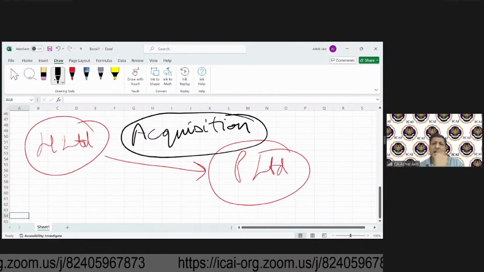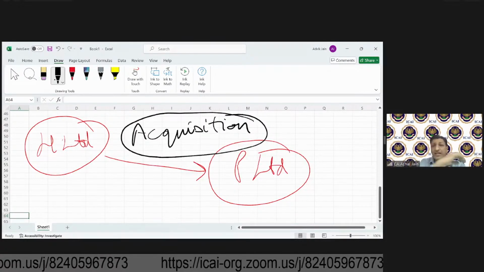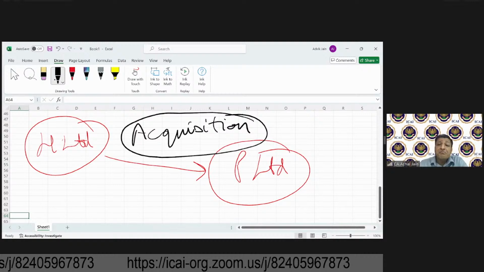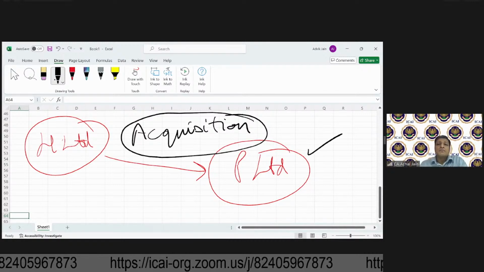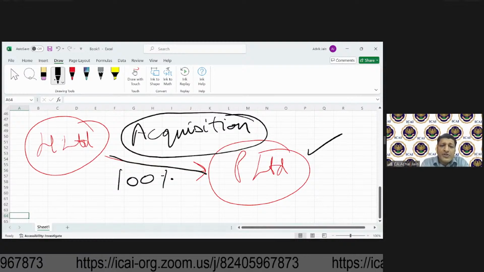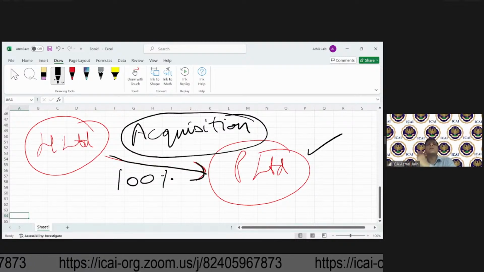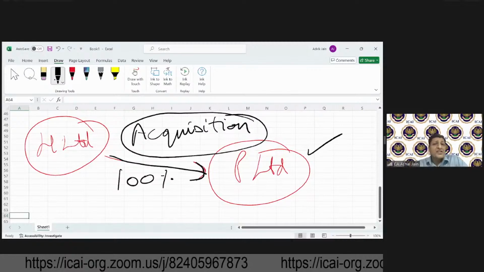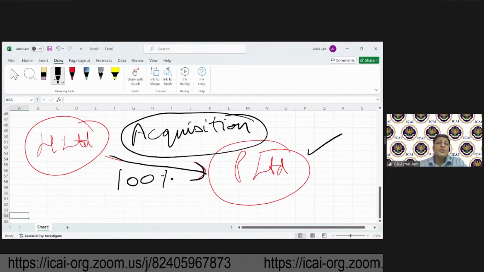I remember Harish had a question on this in the last session: sir, what will happen if P Limited continues after being acquired by H Limited? Let's suppose H Limited acquires 100% shares of P Limited, but P Limited continues. AS14 doesn't apply, so where do we go?